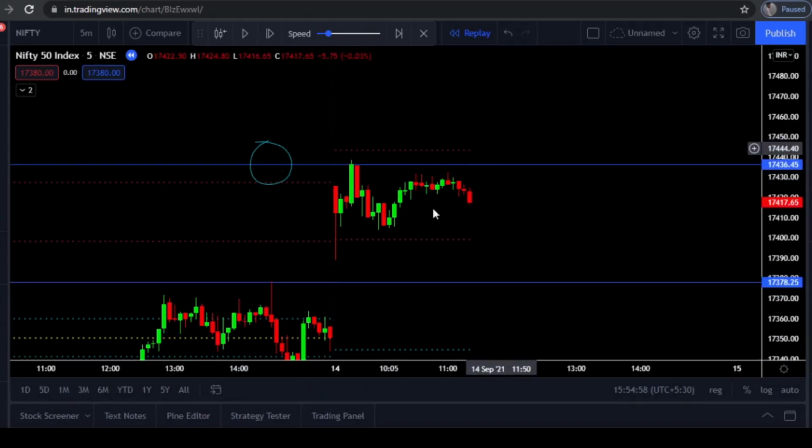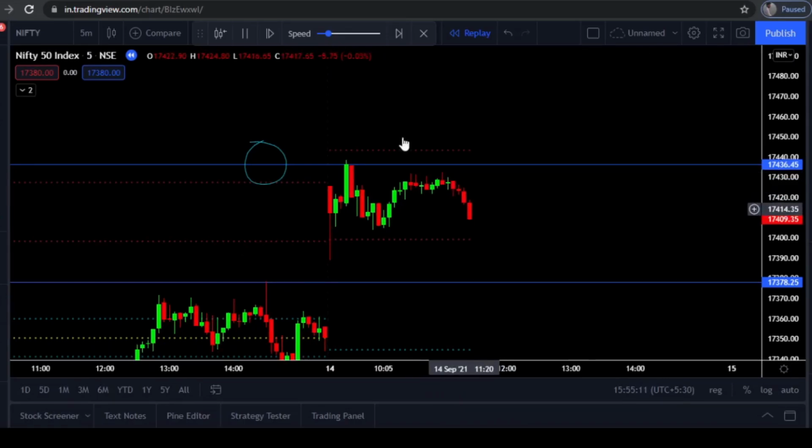Guys, now you can see here Nifty was inside this range only. Nifty was moving in an upward direction. Again it made a downfall movement here. So let's continue. Let's see what happens in the next candle. You can see here we got a red candle, Nifty made a downfall here. We can draw a trend line here.